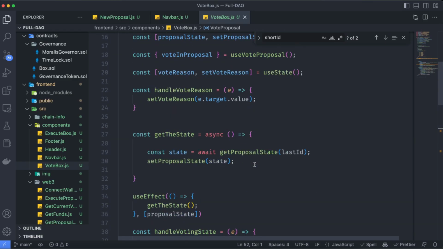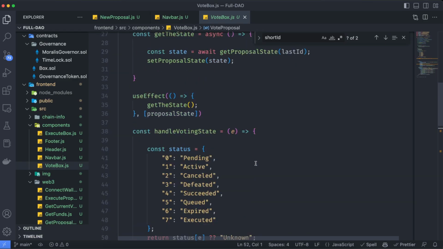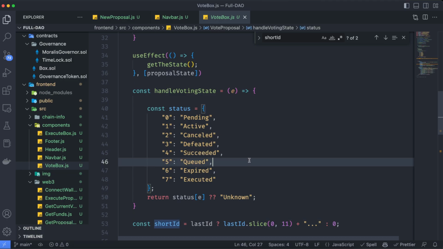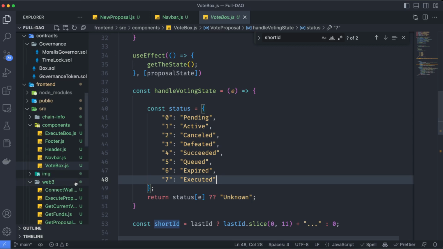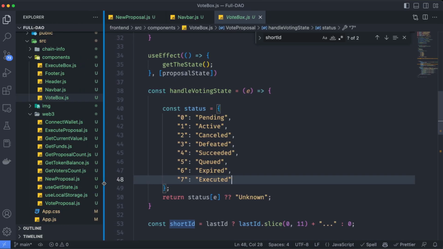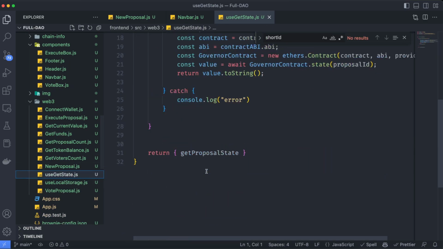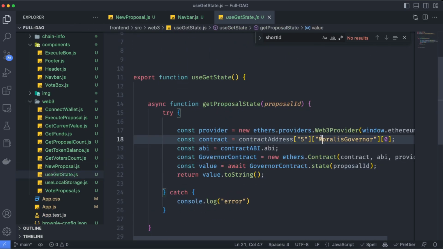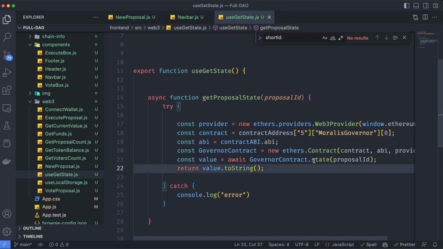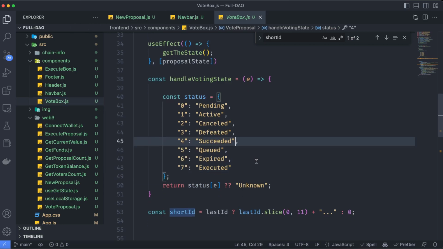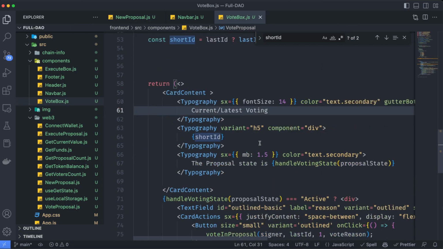So regarding the voting process, we are going to have a vote box, which is going to handle the different stages of the voting process. We have 7 different stages from pending to executed, and it depends on a function called state. We have here another hook called useGetState, on which we are again just calling that Moralis governor and executing the state function. So based on those states, we are going to set up different things.